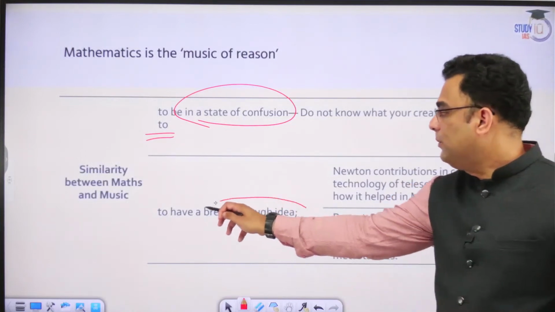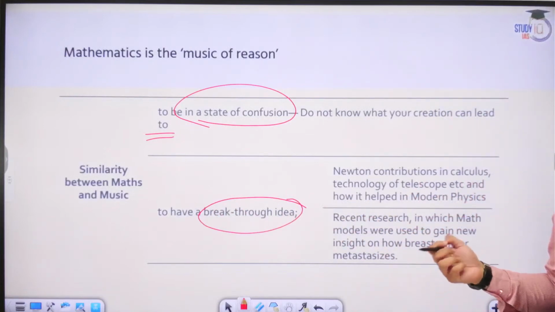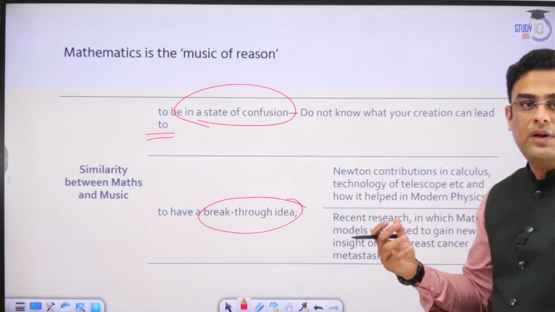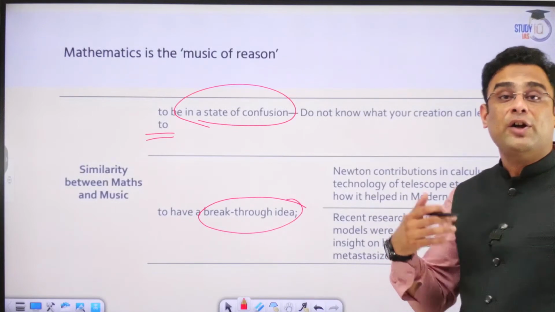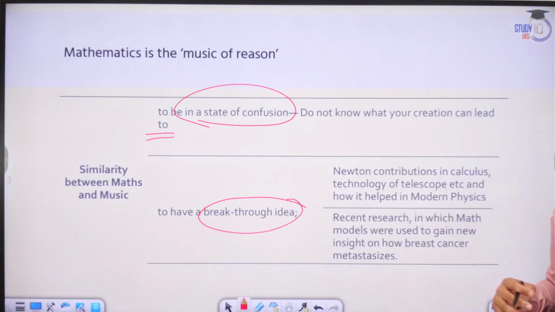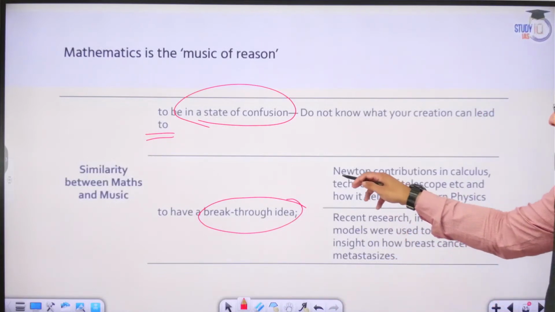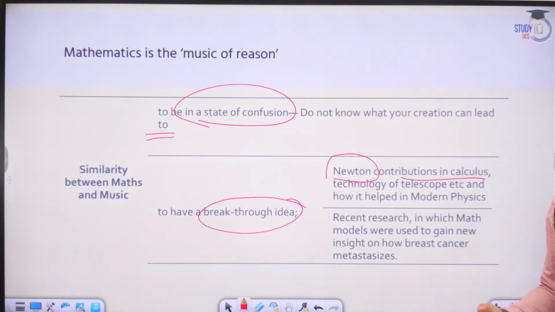To have a breakthrough idea. Just as in the case of music, there can be an aha moment, a breakthrough moment, which can result in the creation of a new kind of aspect or dimension about music. Similarly, in the case of science also, something similar can happen. Newton's contribution in calculus, in that sense, can be cited as an example.